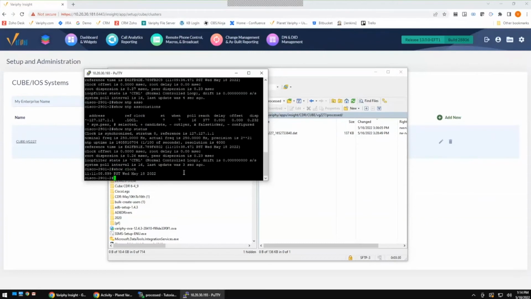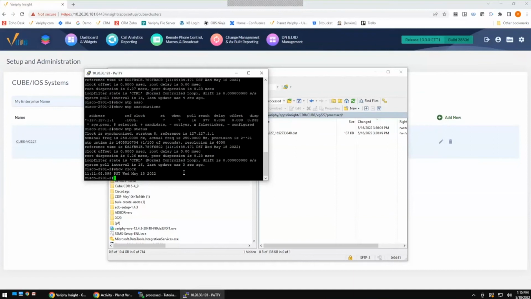A simple show clock command is going to give you the date and time that is set on the physical device. So now we are looking at the Cube device to see what the date and time was. I can see that it's 11:11 PST. So our system clock is a little bit off, but not significantly enough where it's going to impact NTP clearly. Now, if you come in here and you notice that your dates or your years or even your times are more than 8 hours off, that's going to cause a significant problem. And from there, you're going to want to update the clock and make sure that the clock is up to date as close as possible to what your NTP server is. Those are probably two of the most common configuration problems we see.